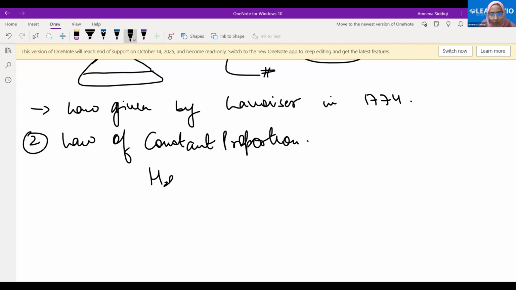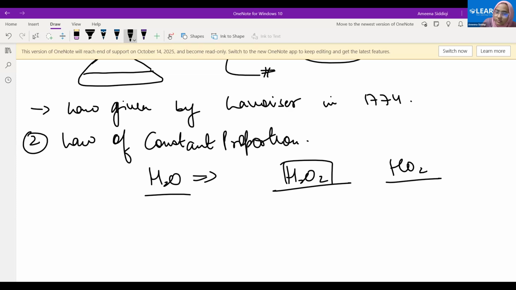See, for water, we have two hydrogen atoms bonded to one oxygen atom. This is the fixed ratio. If we have two oxygen atoms, then we cannot call this water. Is this water? No, ma'am. If I call this, is this water? No, ma'am. So why are we not calling these water?